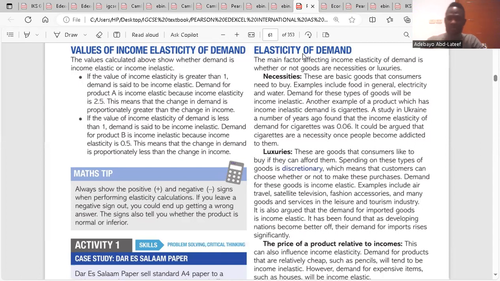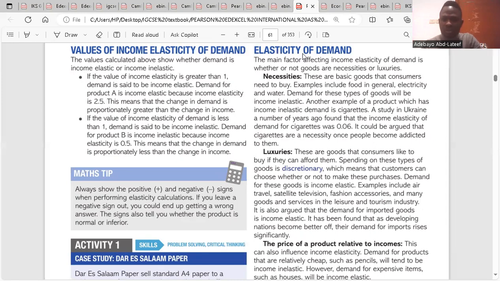A study in Ukraine a number of years ago found that the income elasticity of demand for cigarettes was 0.06. It could be argued that cigarettes are a necessity once people become addicted to them. So it becomes a necessity because that individual is addicted to it. So as soon as his level of income increases, he buys more. That is the point. I think it's clear. So the YED of necessities is always income inelastic. Do you get it? Yes, because they are necessities.